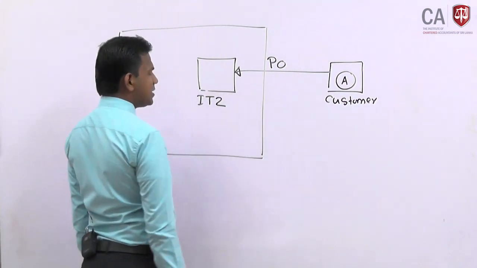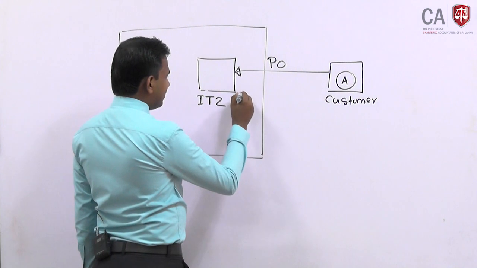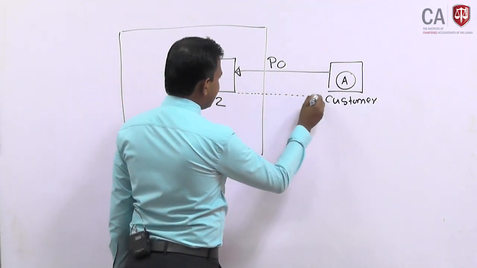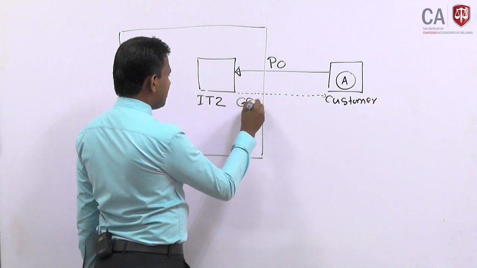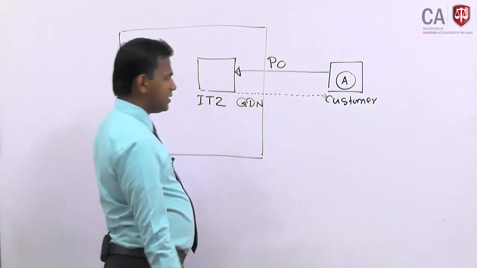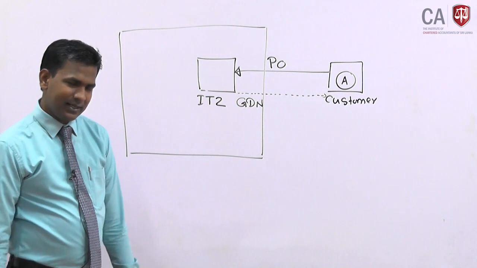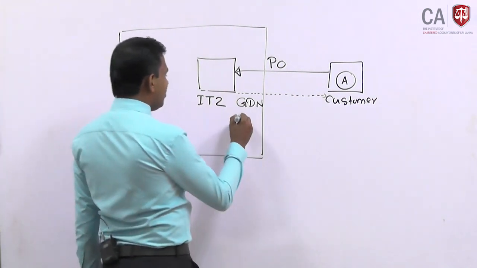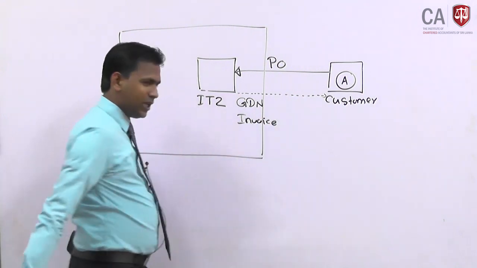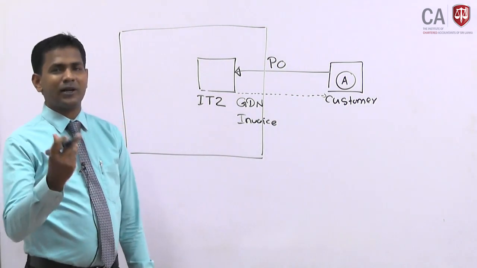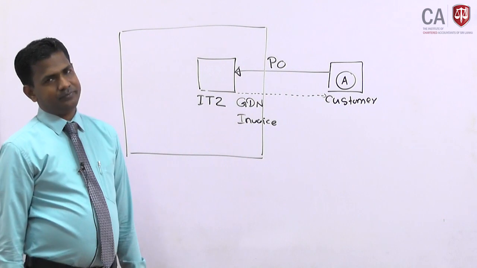When the goods are dispatched to the customer, generally there is a source document, the goods dispatch note. In addition to that, the invoice is also raised, because the invoice is the source document for you to recognize the revenue.